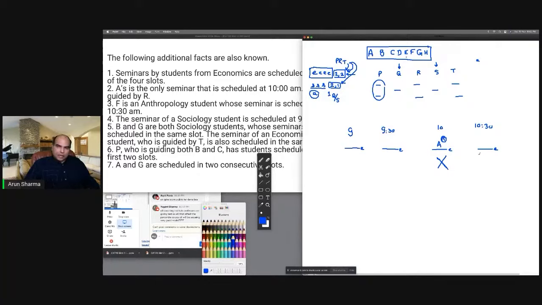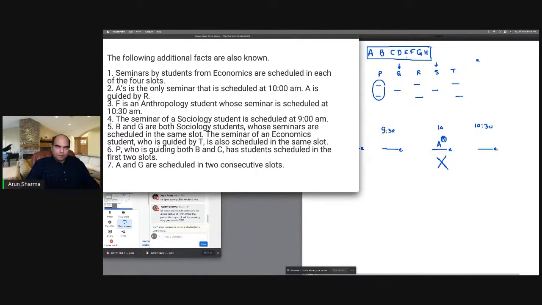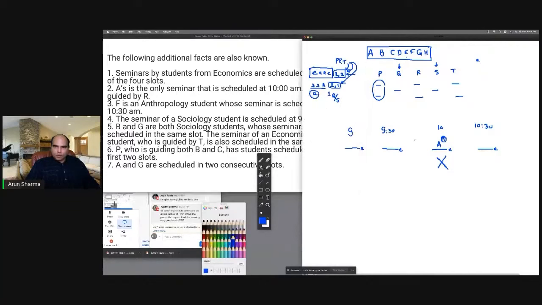9, 9:30, 10, 10:30. The 10 one fits. ACE is the only seminar that is scheduled at 10 a.m. A is guided by R. F is an anthropology student whose seminar is scheduled at 10:30 a.m. So now here also we will start filling in. A is guided by R. You got one person of R, right?